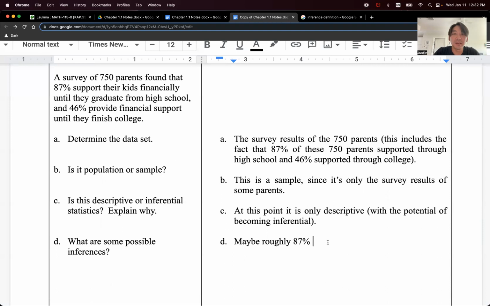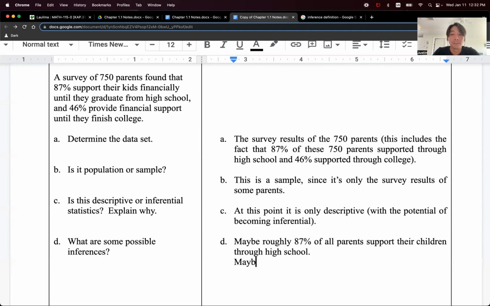Maybe roughly 87% of all parents support their children through high school. And because these are all inferences, I'm just going to add maybe there, because these are not certainties, but they're kind of guesses based on what we see from the data that we see of the sample, right?